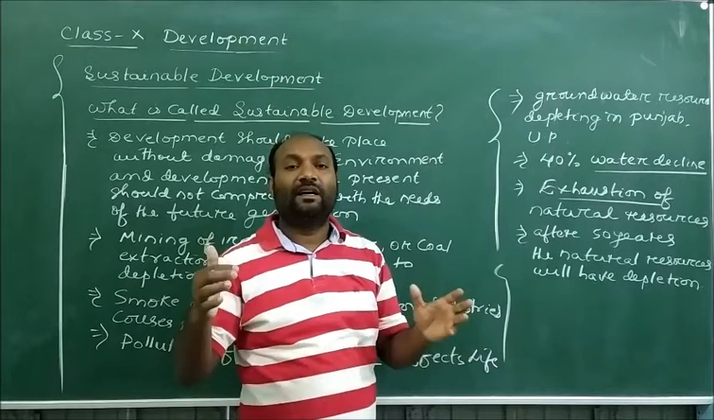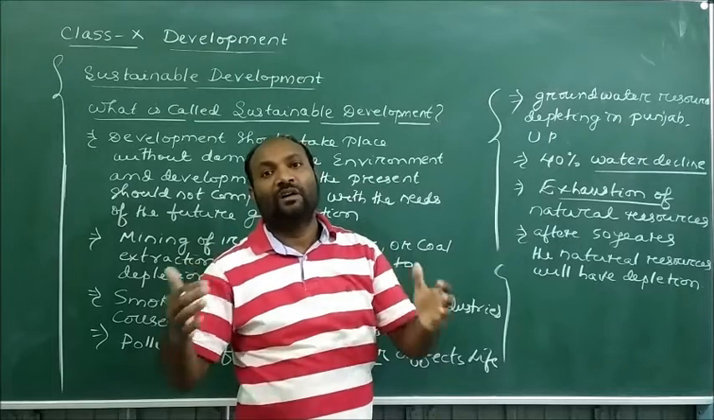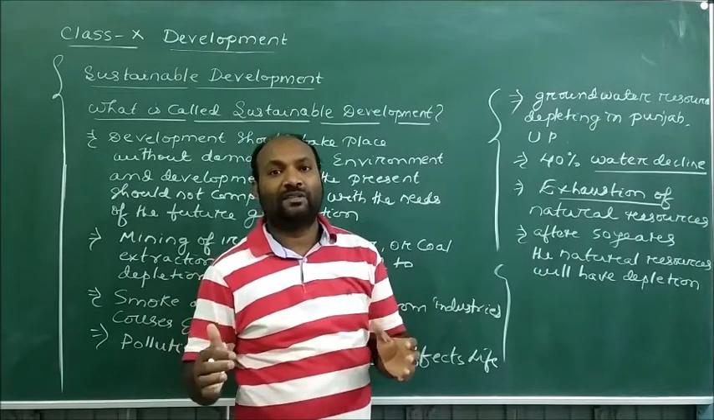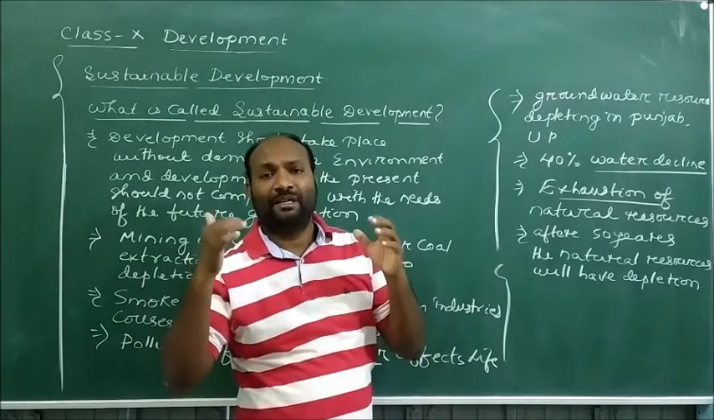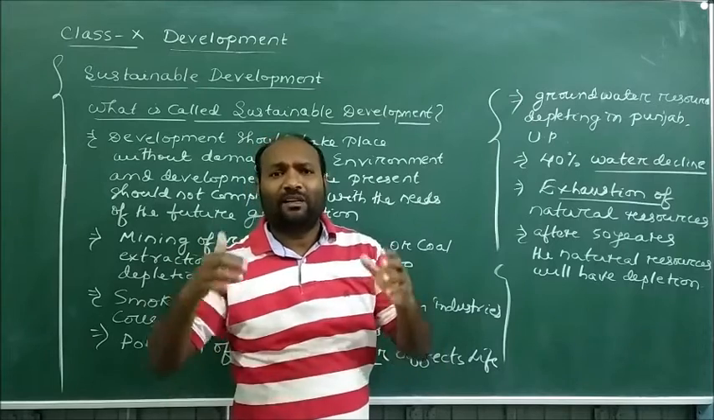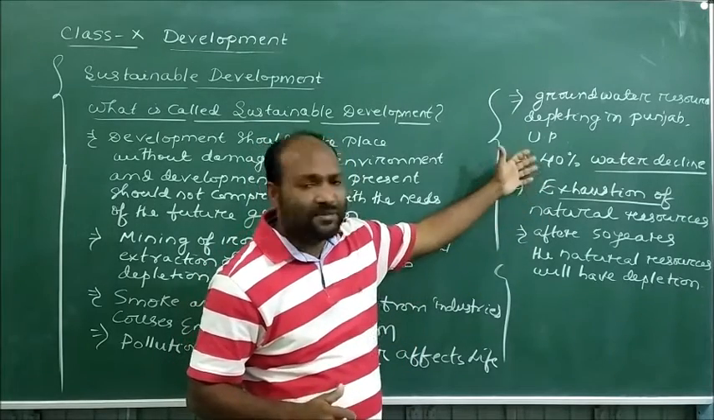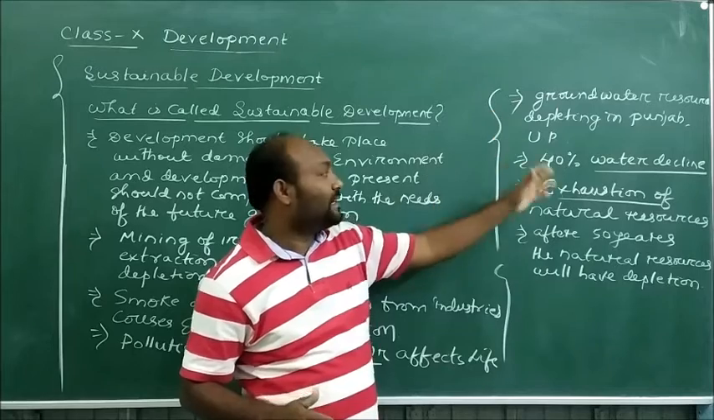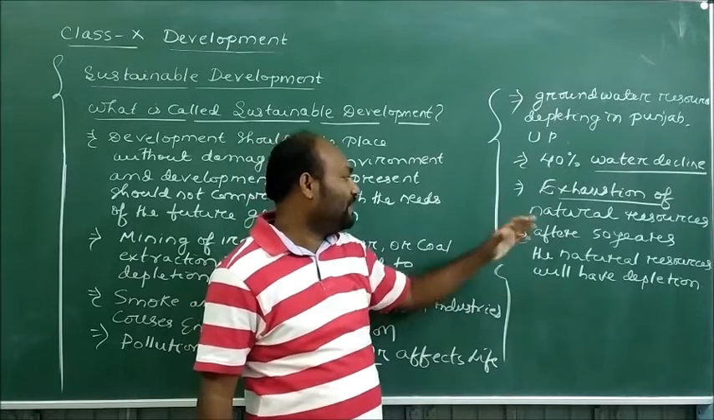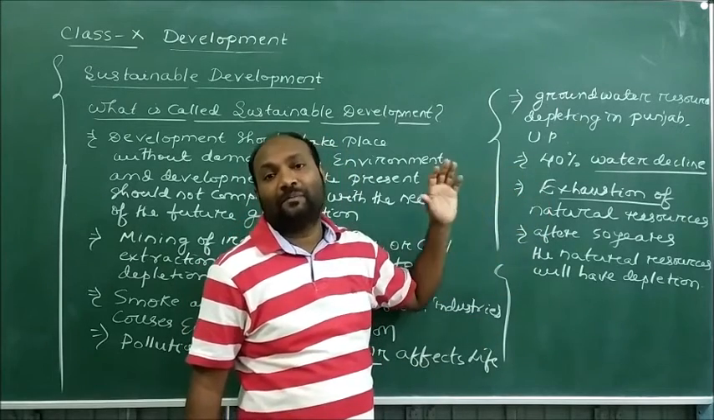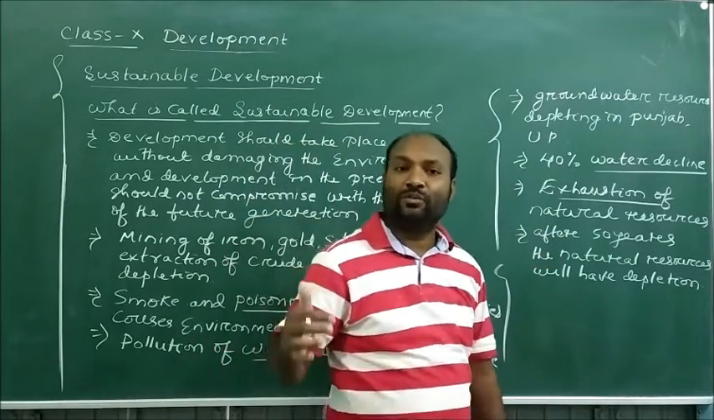Why? Because when we are creating industries and factories, we are clearing forest, and then there is no proper rain. The rainfall is very rare in the society. Due to that, the groundwater is very badly affected, and because of that, the whole environment is facing a lot of problems. It has been estimated that nearly 40% of water resources have declined, and according to the estimations, after 50 years the natural resources as well as the crude oil are going to be exhausted.